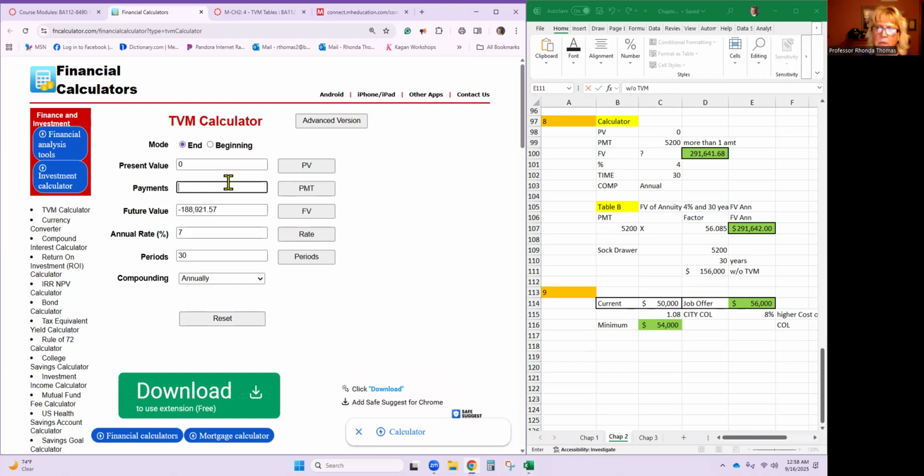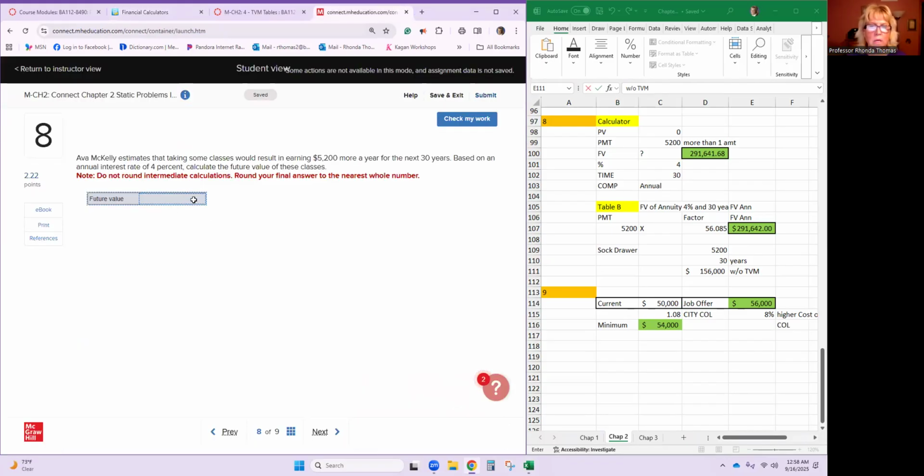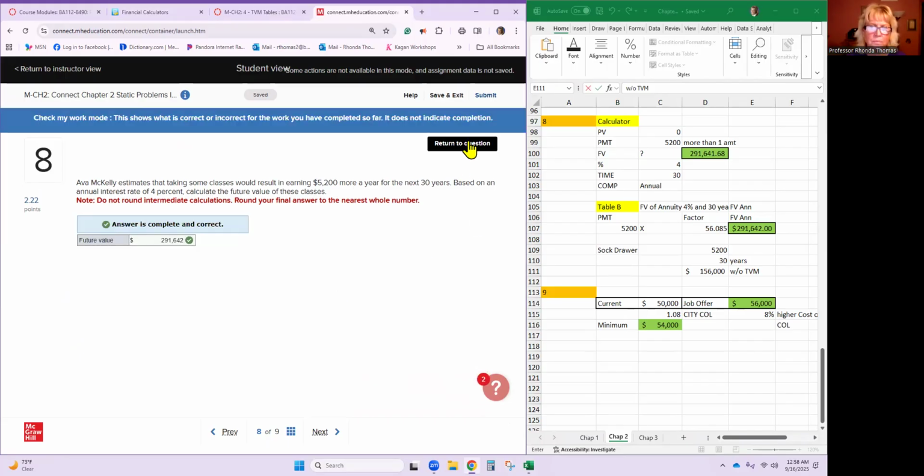We want to put in the 5,200, which is the extra amount a year she's making for taking those classes. That's worth it. 4%, 30 years, future value: 291,641.68. That's how much I'm going to put in. I'm going to use the calculator, but I did check my answer with the table.